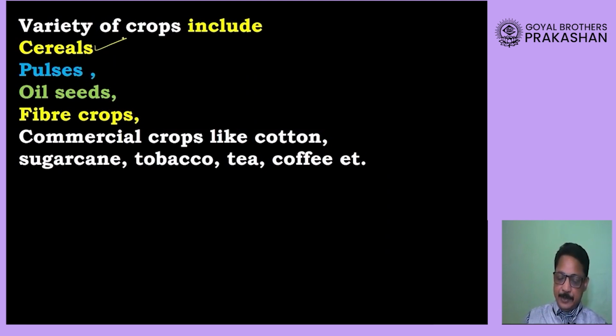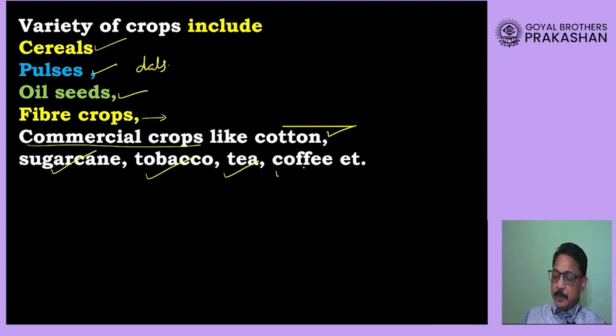These crops include cereals, that means food grains, pulses, that means dals, then oil seeds, and fiber crops, that means the crops, dear student, which we use in order to produce fiber, that means thread, which is ultimately used for making clothes. Then we are also able to grow many commercial crops which are used for industrial purposes. These crops include cotton, sugarcane, tobacco, tea, coffee, jute, and so many other crops.